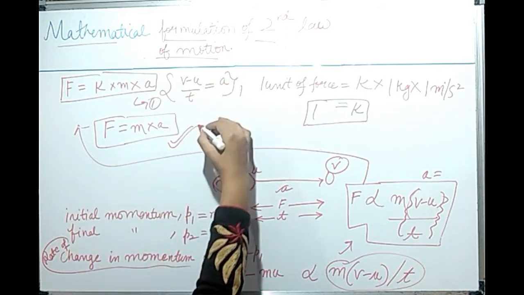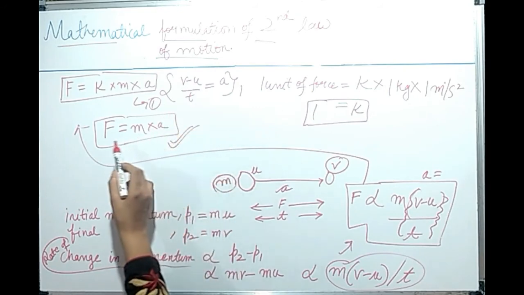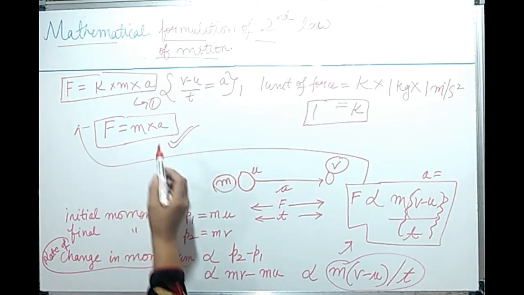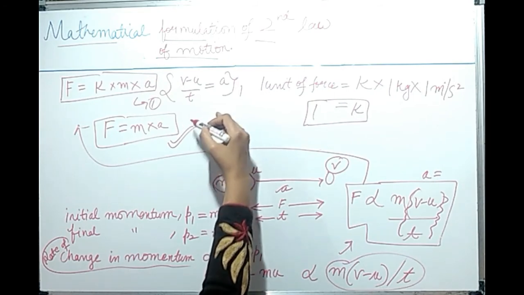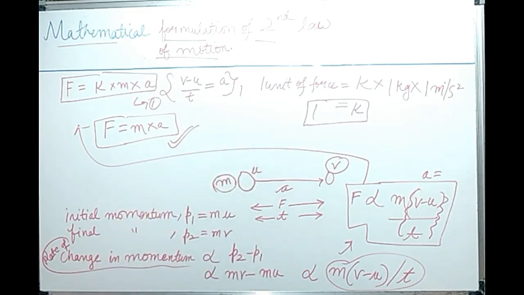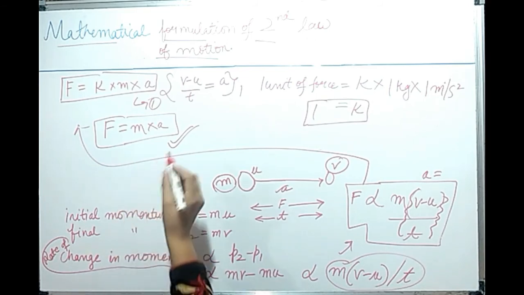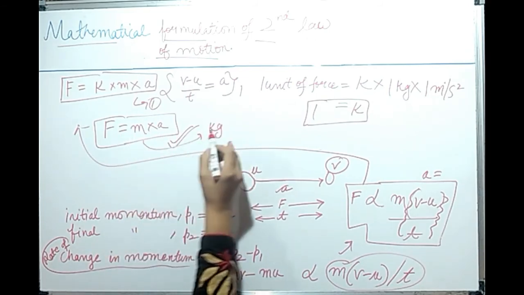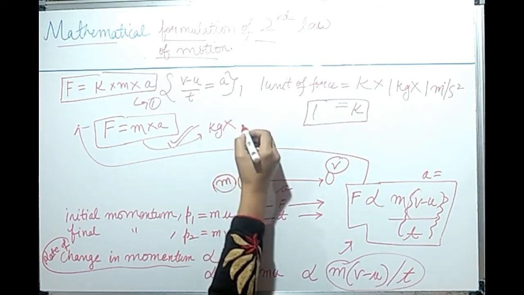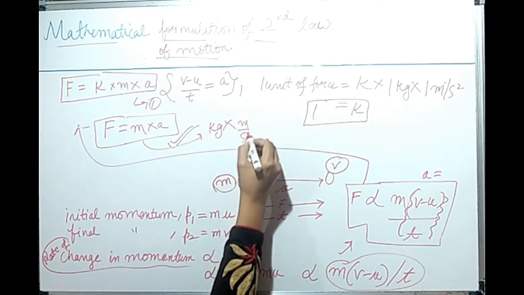Here we have got a beautiful result which relates force, mass and acceleration. We can easily use this relation in our numericals. The unit of force: mass is in kg, and the unit of acceleration is meter per second square.